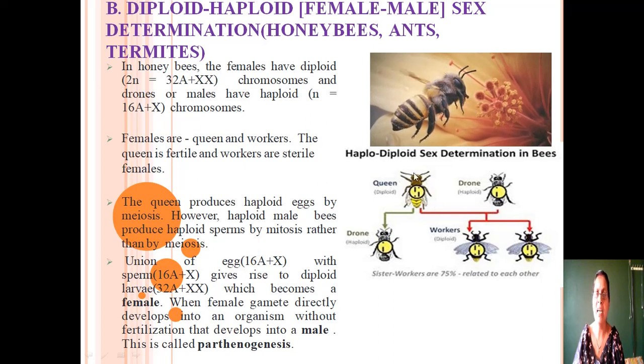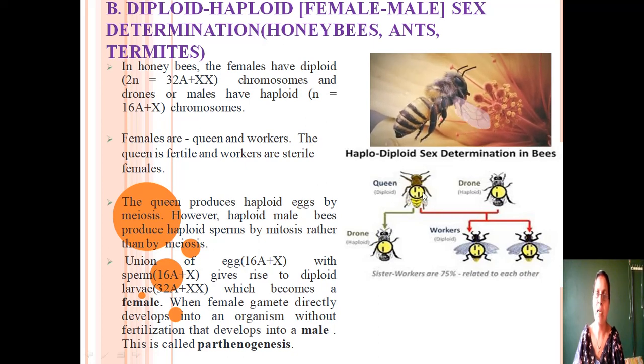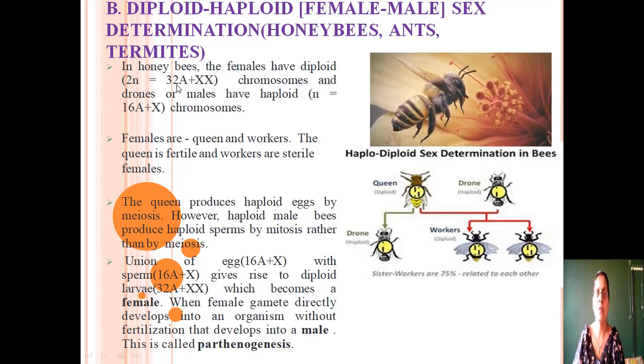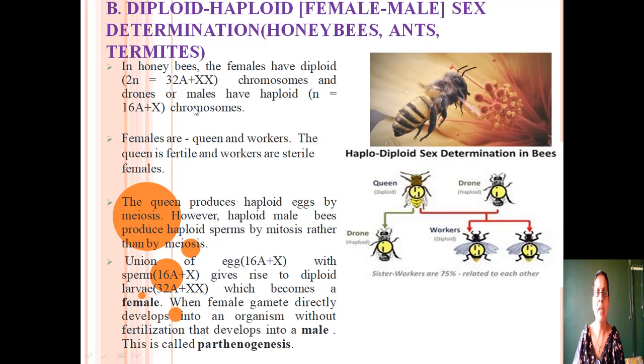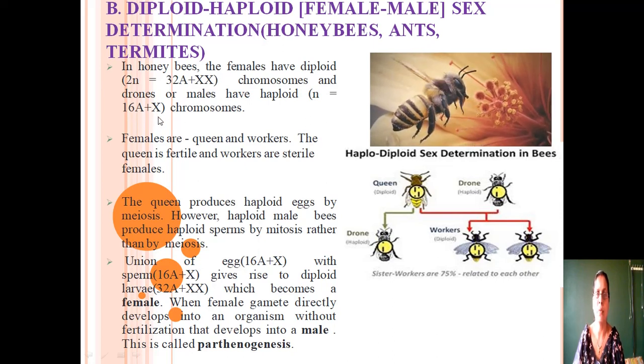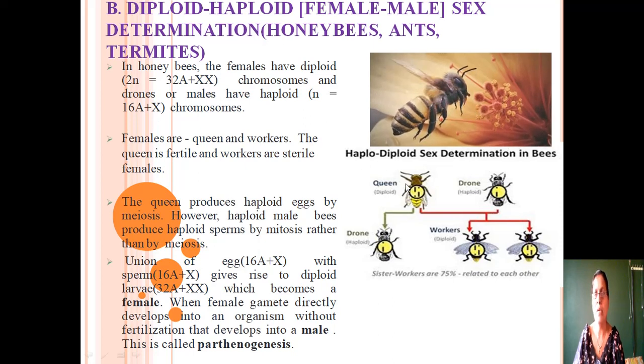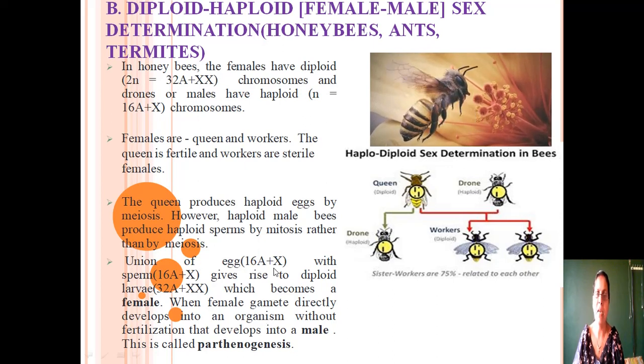But the queens are diploid. Diploid means they contain 32 autosomes plus XX. This is the chromosome set of the female queen and this is the chromosome set of the male organism, that is called drone. When the queen produces gametes, they are always haploid. The chromosome set of the queen is 32A plus XX. So the female gamete will contain 16A plus X. This is the female gamete.